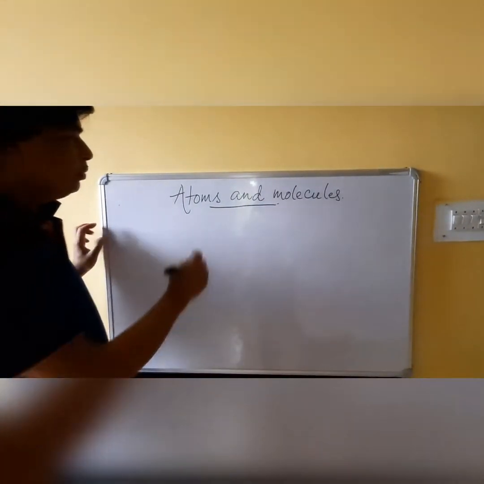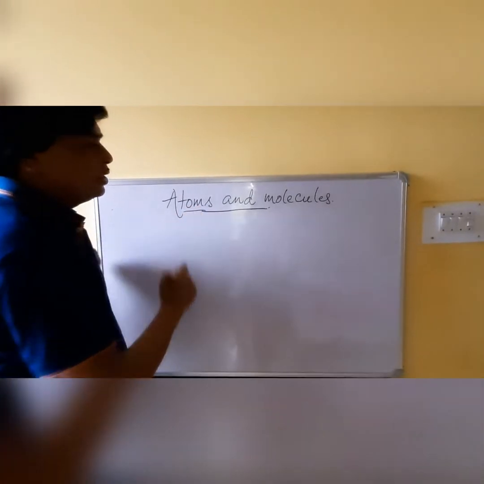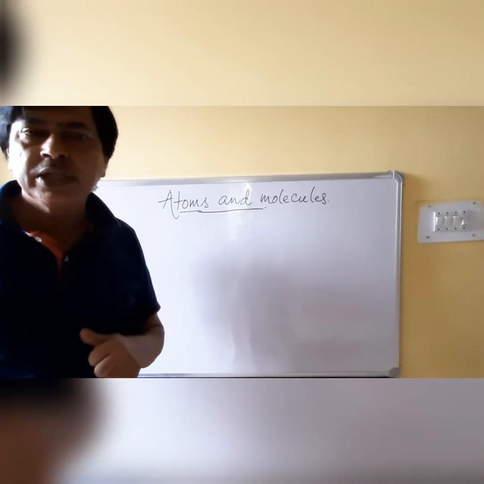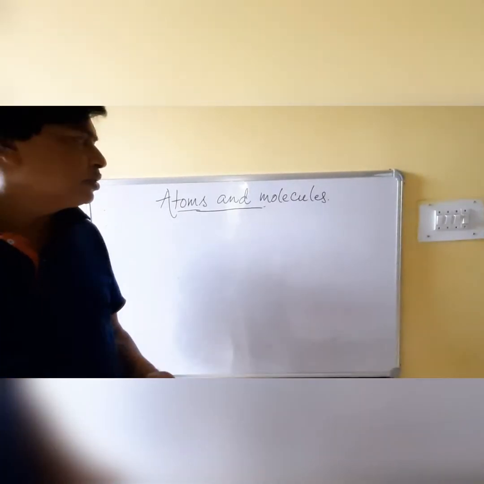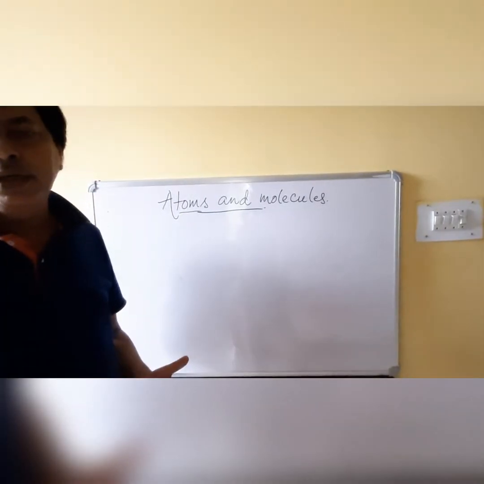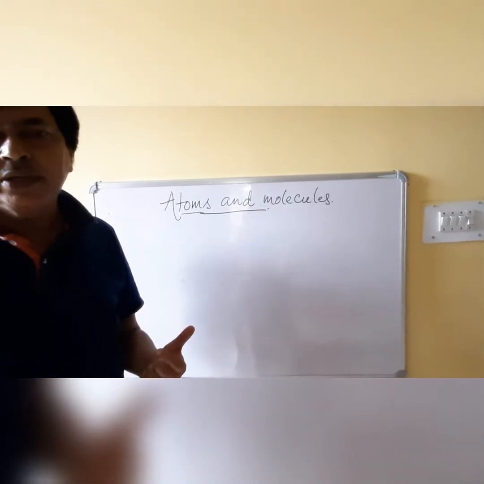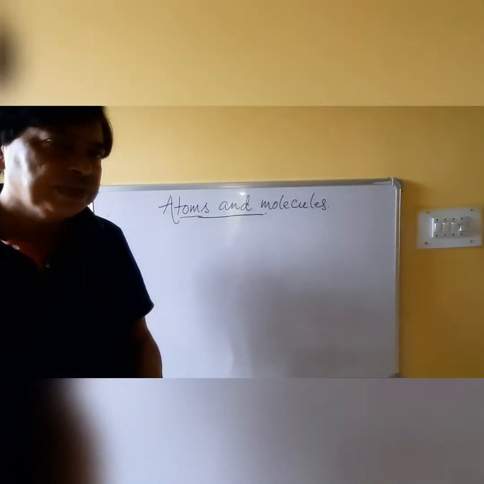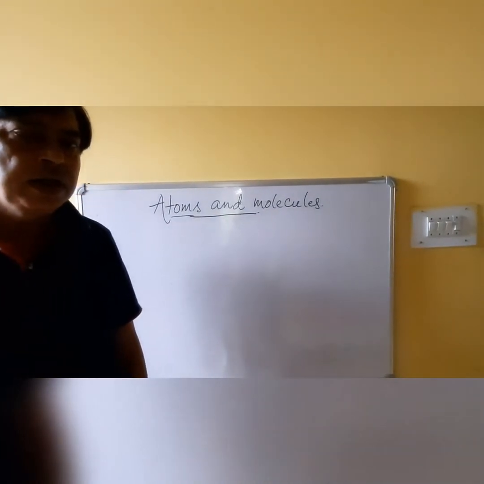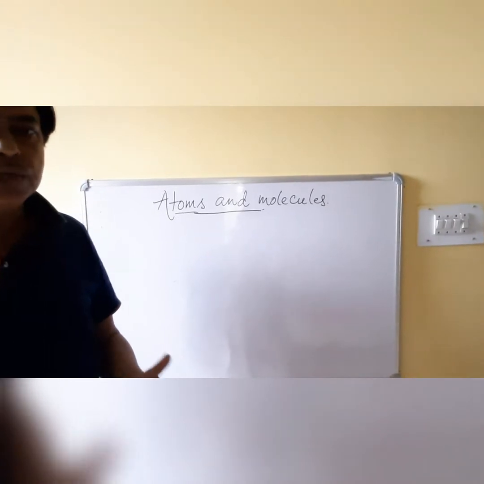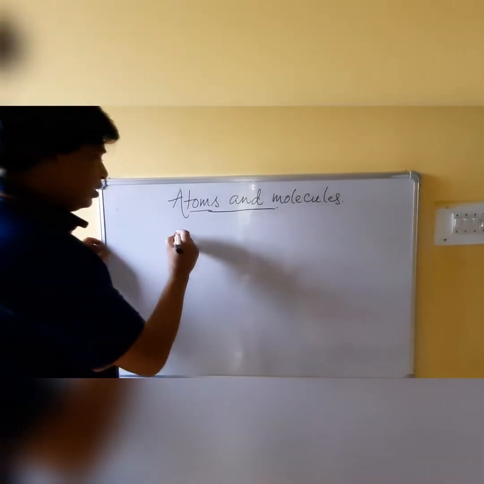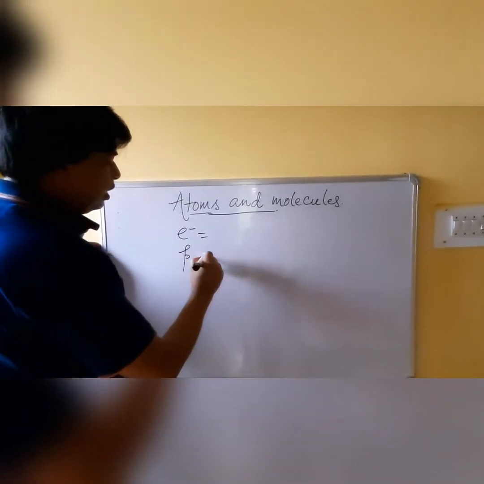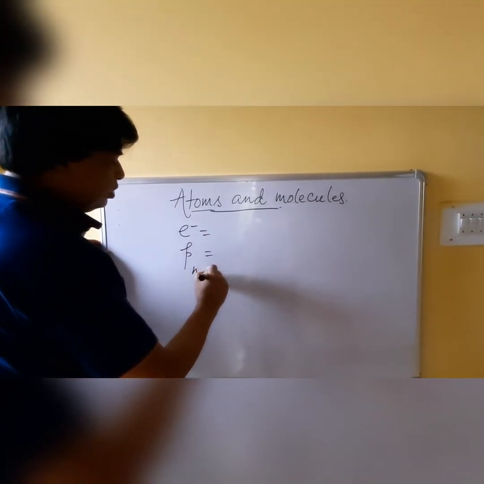John Dalton said that the atom is indivisible, but that is the drawback of John Dalton's postulate. The atom is divisible and every particle has its own property. An atom is made up of three fundamental particles: electron, proton and neutron. Electron is negatively charged, proton is positively charged and neutron has no charge.